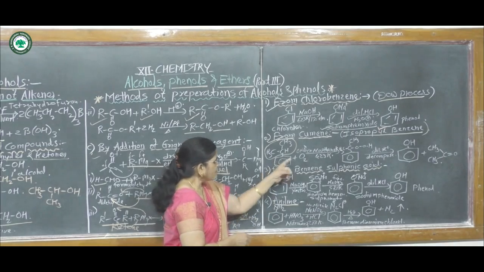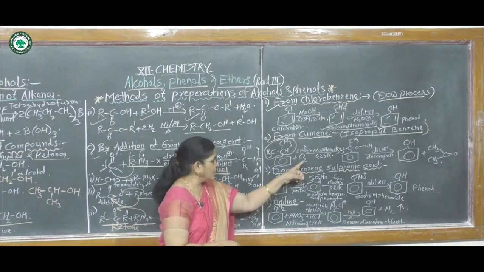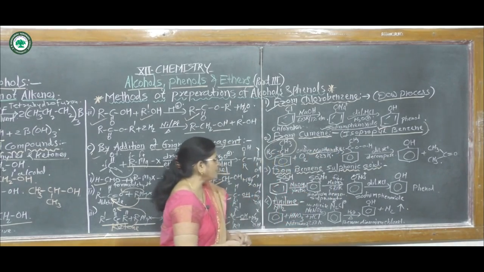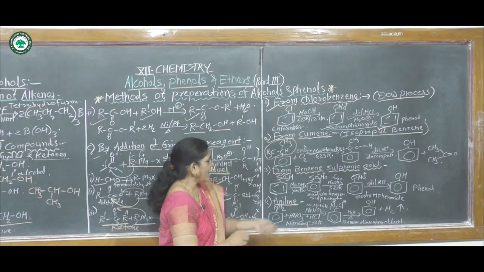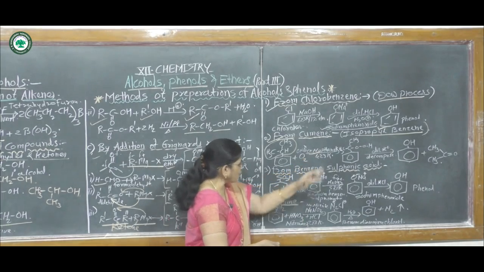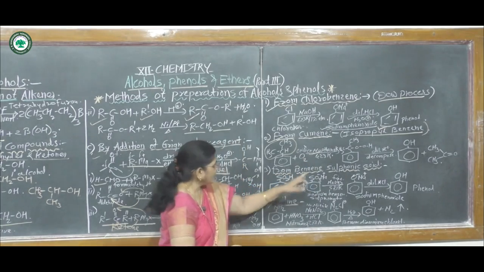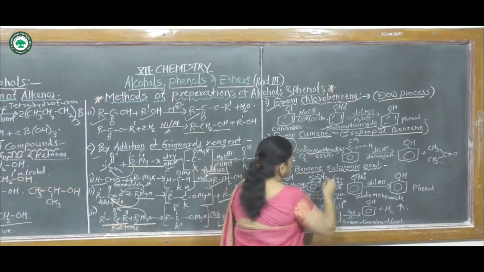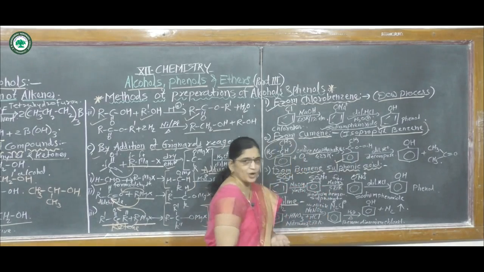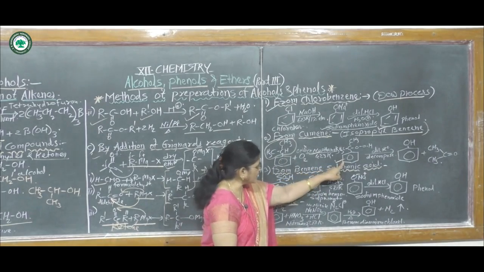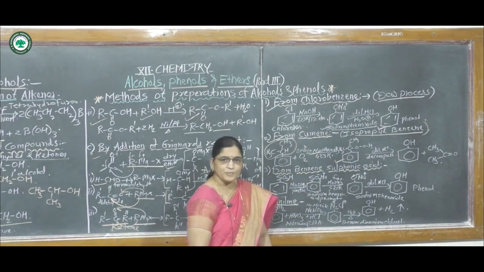This cumene, by oxidation with air in presence of cobalt naphthenate at 423 Kelvin, gives an intermediate product, cumene hydroperoxide.